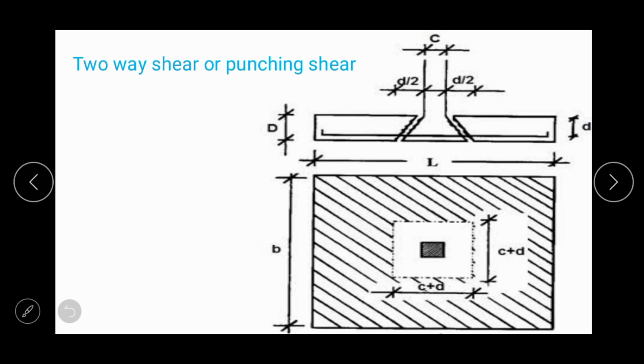So let us understand about the two-way shear or punching shear. So here in this case, shear is occurring not only in this direction but also in this direction, and shear acts over both unsupported lengths.